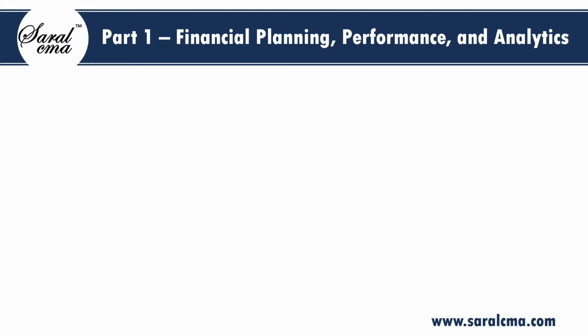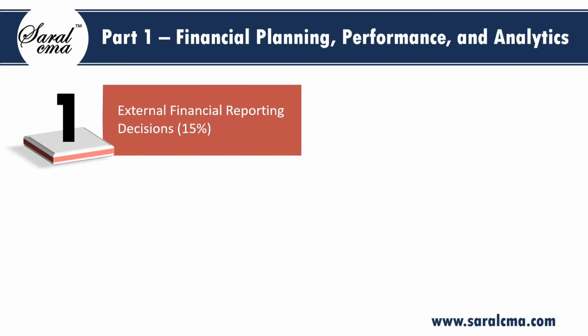CMA curriculum has 2 parts, Part 1 and Part 2. Part 1 is titled Financial Planning, Performance and Analytics. This particular part has 6 sections. I'll briefly tell you what is covered under each section. The first section is External Financial Reporting Decisions. This has weightage of 15%. Here you will learn about the financial statement preparation under US GAAP.